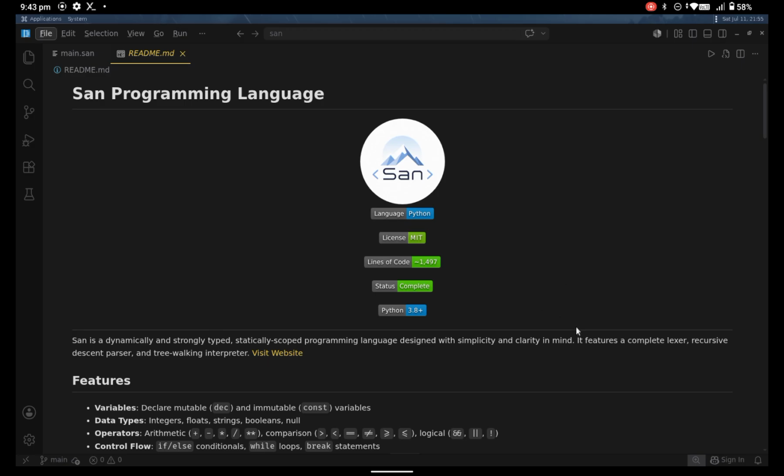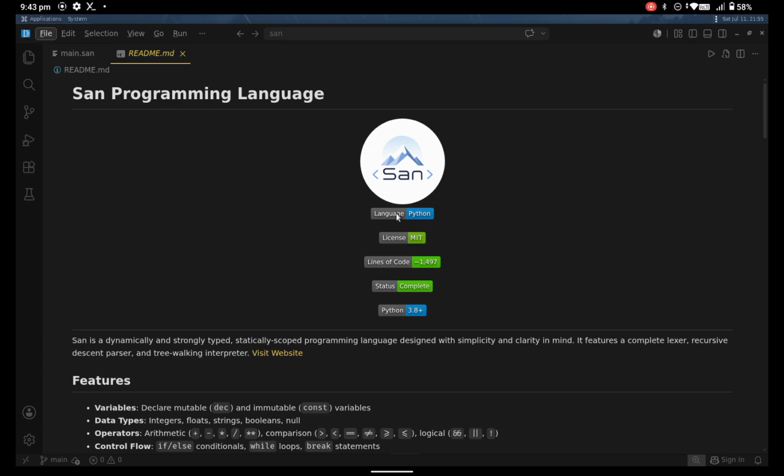San is a tree walking interpreted programming language which is designed to make programming simple while still supporting modern language features. Learning how programming languages work can be difficult because most existing languages have very large and complex implementations, and I wanted to create something that's easier to understand and smaller in size, but it still feels like a real programming language. So the solution is San.